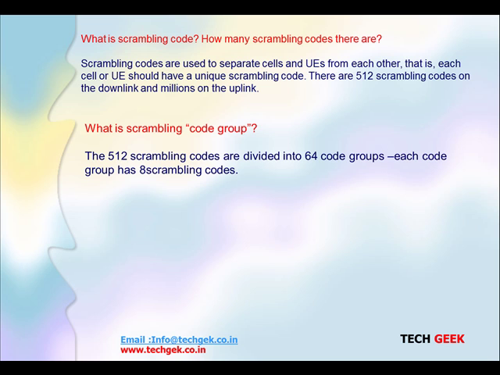So the scrambling codes are divided into 64 groups, and each group consists of 8 scrambling codes. I don't want to go deep and explain all each group and codes, because it will be a lengthy process. Again, you will be in confusion. So this is a simple answer. It consists of 64 groups and each group consists of 8 codes.